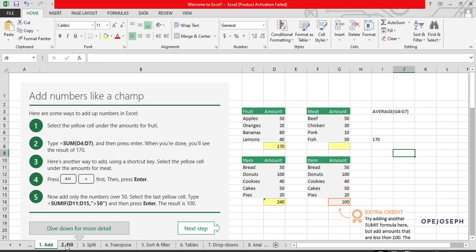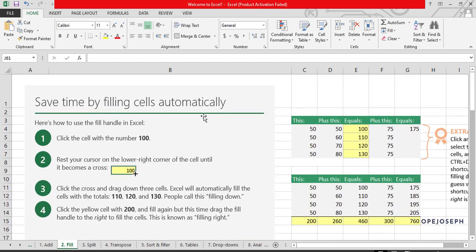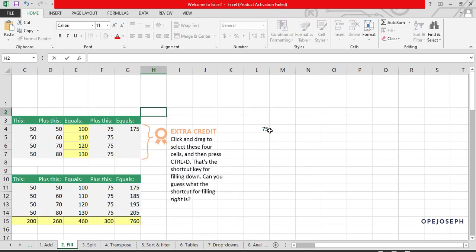So quickly, let's go to the fill tool now. We use fill cells in order to do automatic manipulation. So what I'm going to do here now, let's say I have 7 written here. If I want to copy this 7 quickly down, instead of typing 7, then 7, then another 7, or using tab to write another 7, this is what I'm going to do as a smart analyst.